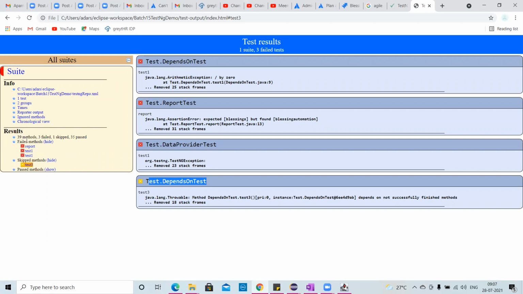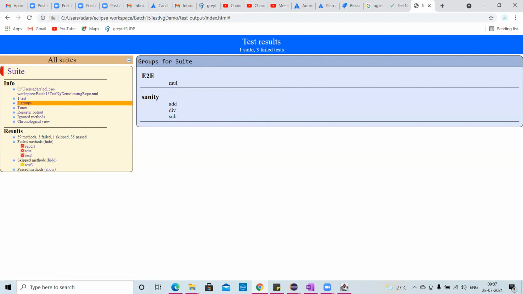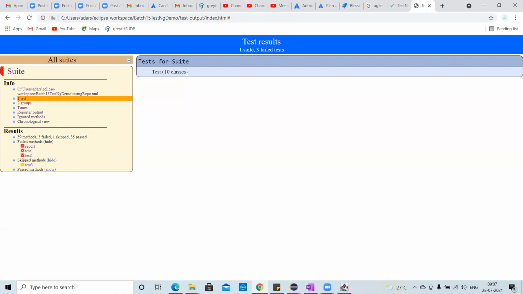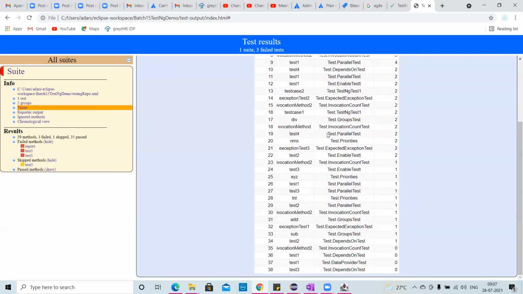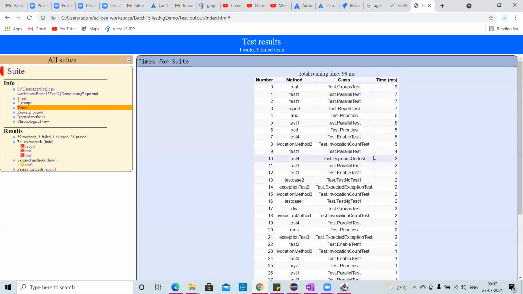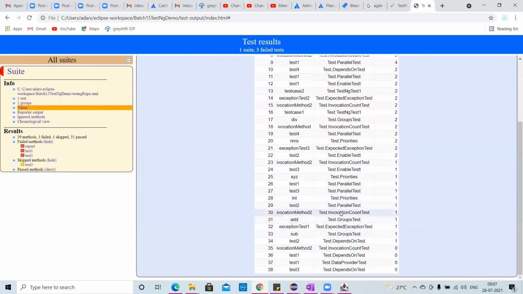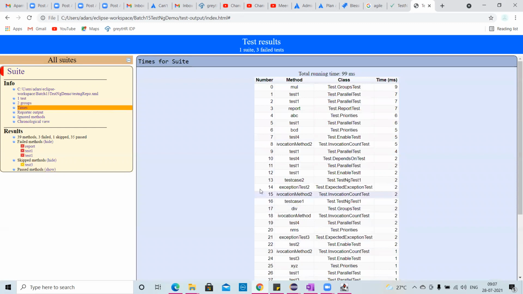Okay, and I'll have the grouping concept here. There were two groups, E2E and sanity. In E2E this was found, and in sanity that was found. Test one, total 10 classes were there. And the time it took: which test case, which method, how much time it took, which one was the least priority, which one was the highest priority.